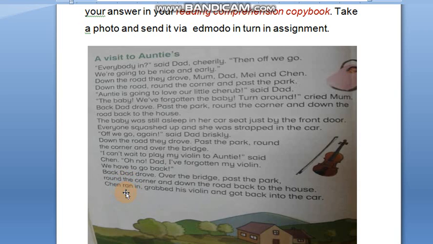If you can see the spelling, the present tense of this one is run, but the past tense is ran. So again, ran is a past tense. Grabbed is a past tense. His violin and got back into the car.